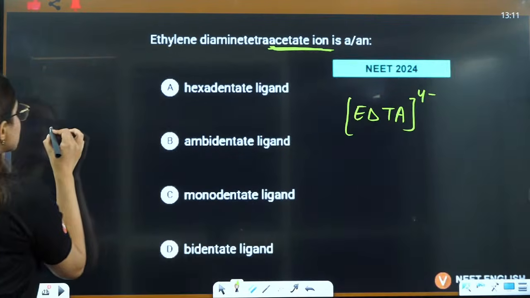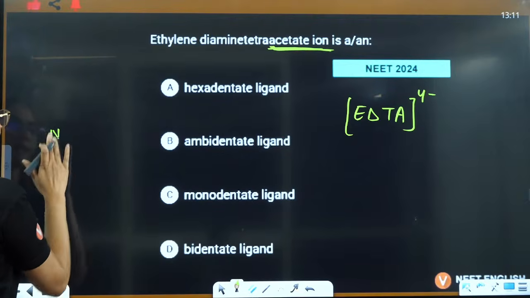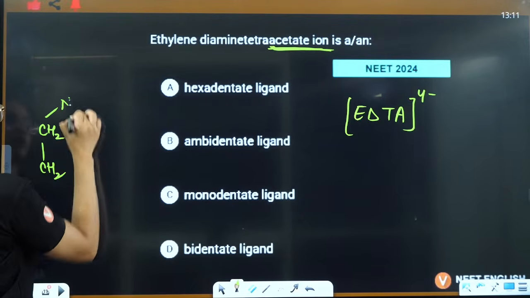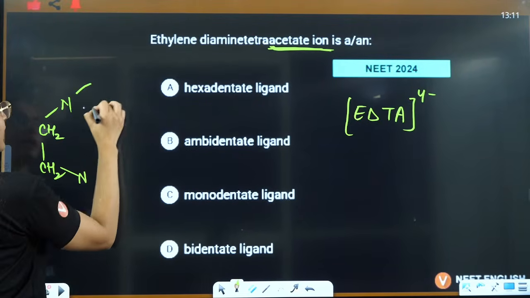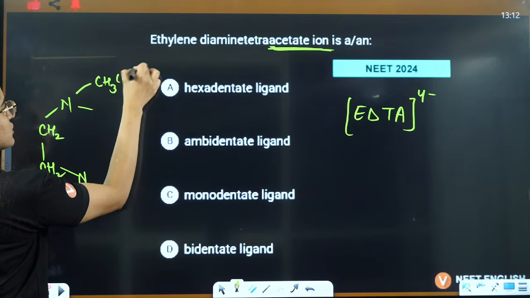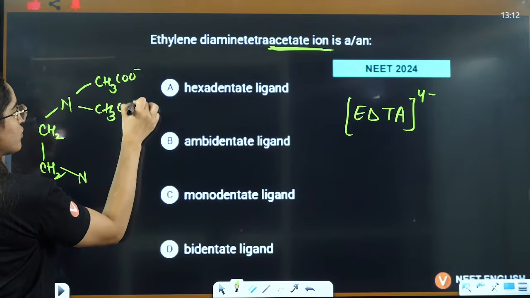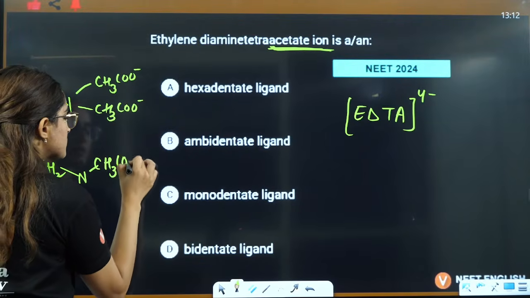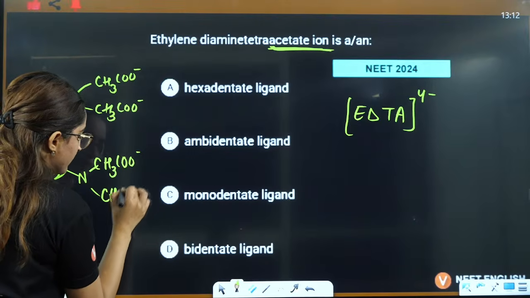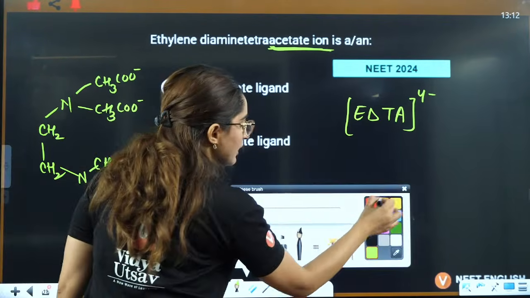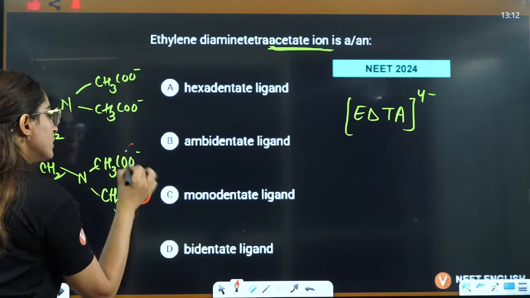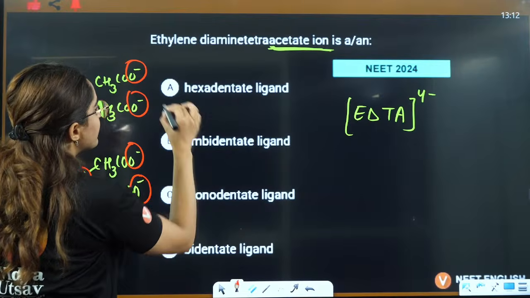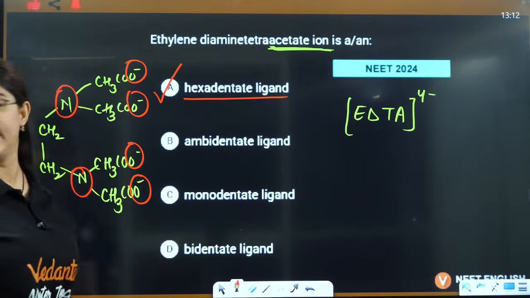So this is nothing but this is N. Ethylene diamine means here you will have CH2, CH2, right? Here you have N. Tetraacetate means 4 acetate ions you will have. 1, 2, this is the third one, CH3CO negative, and this is the fourth one. Can you see how many sides are there? This is 1, 2, 3, 4, 5, 6. So it is definitely hexadentate ligand.